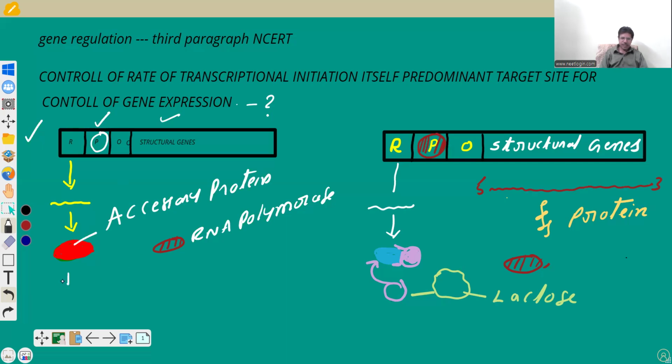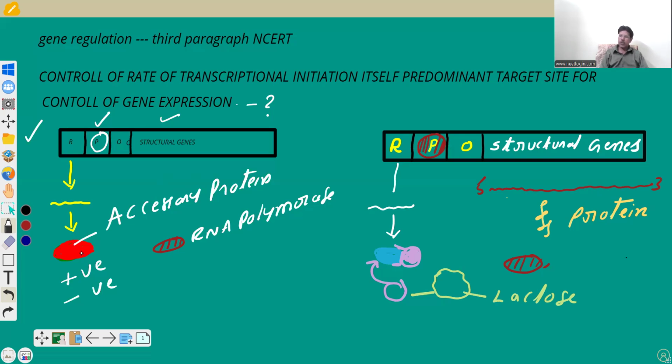This accessory protein works positively or negatively. That means it allows the RNA polymerase to bind at the promoter, or it does not allow the RNA polymerase to bind at the promoter. So accessibility of RNA polymerase in a transcription unit at a promoter site is regulated by accessory proteins.